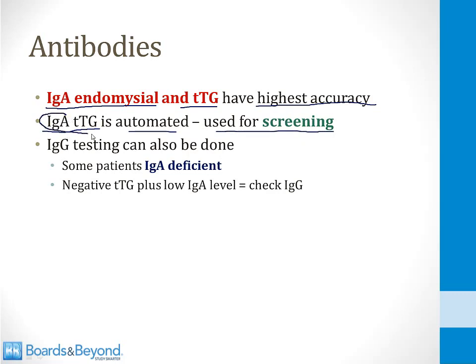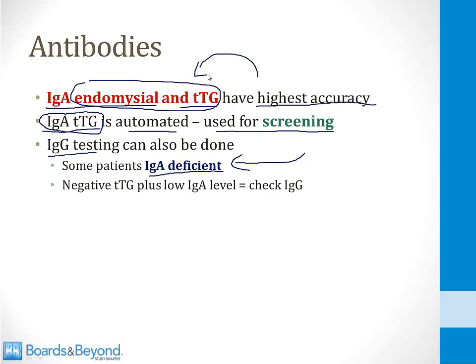You will send this antibody level, and if it is abnormal or increased, that will suggest a diagnosis. IgG testing is also done, and the reason for this is because some patients are IgA deficient. I talk about IgA deficiency in some of the immunology modules, but it is a relatively common condition, and patients who are IgA deficient will not make IgA antibodies to the endomysium and tissue transglutaminase. For those patients, you need to check the IgG level to these 2 structures here, the endomysium and the tissue transglutaminase. So a negative tissue transglutaminase IgA plus a low IgA level overall means the patient may be IgA deficient, and in this case you need to check the IgG antibodies.